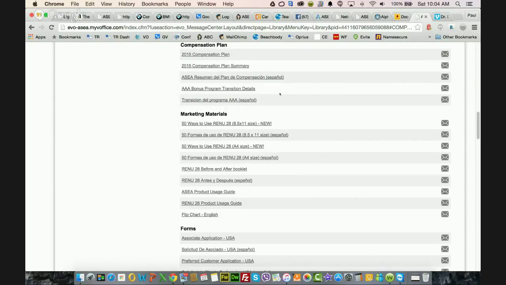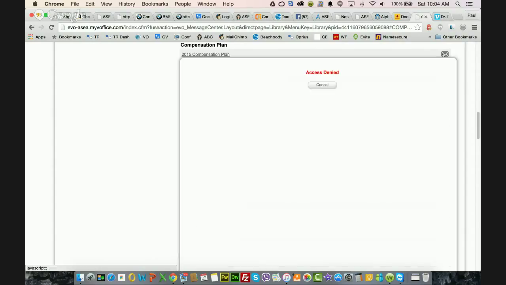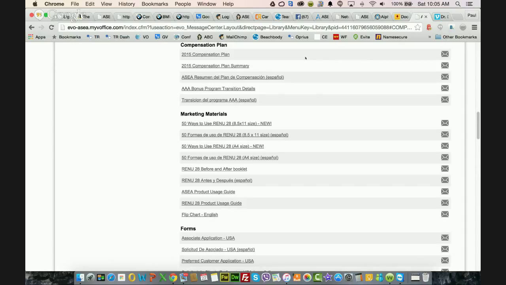Now you have two choices at that point. You can download it and email that to them, or you can click here on the email link, so you can email this 2015 compensation plan. Oh, looks like some of these are being updated. But if you just download it and save it, you can do it that way. But here's the challenge: you need to inform them that if they're not seeing this document, that means the information is probably not applicable to their market. So just a heads up there.